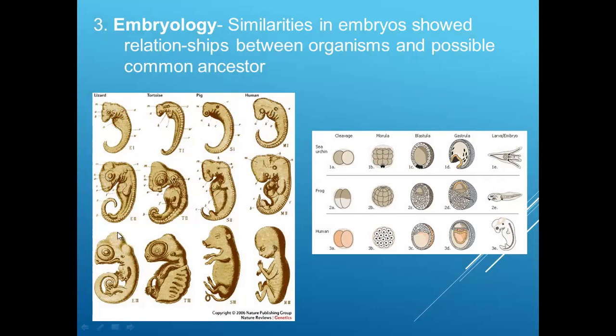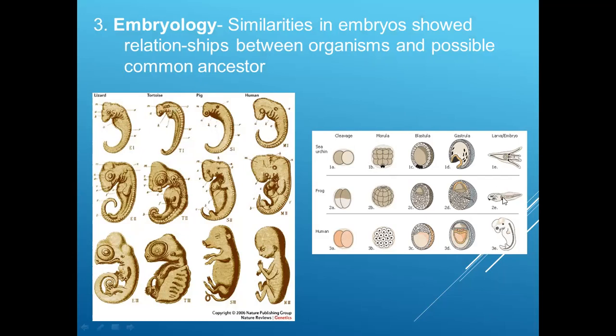Now if we remove these two rows, it is very difficult to identify which embryo belongs to which organism. So in a way, we can say that the embryos show close resemblance. It is possible that the organisms may share some kind of common ancestors.